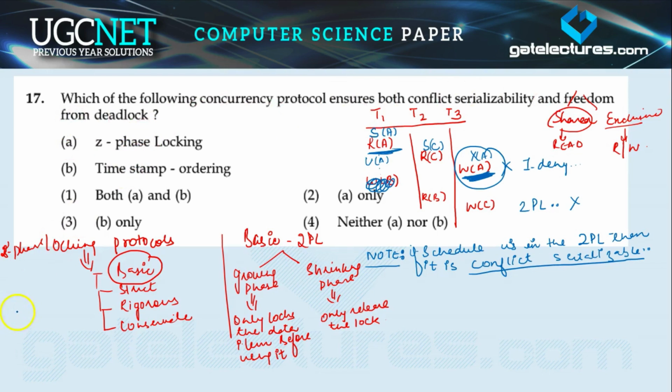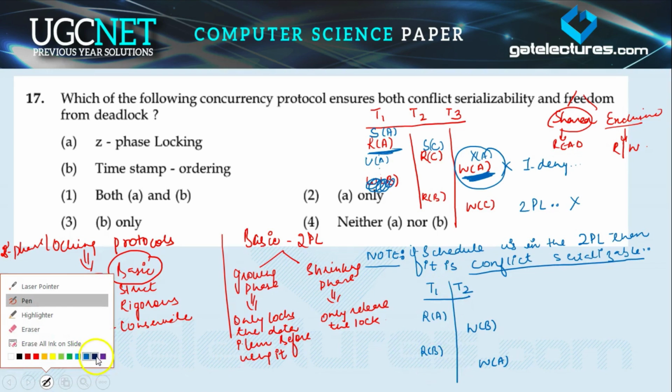Let's check with the help of an example. Now let's suppose we have 2 transactions, T1 and T2. First T1 wants to read this item, then T2 wants to write on this data item B, then there is a read on B and there is a write on A, like this. Now check.